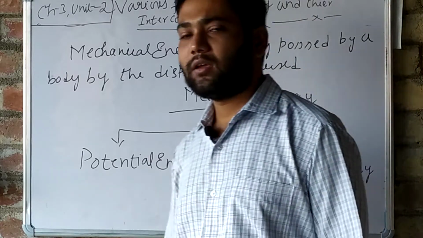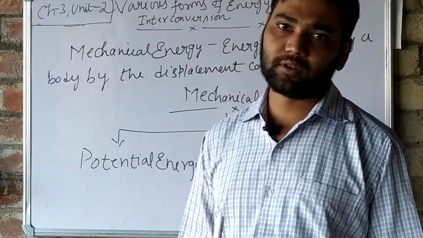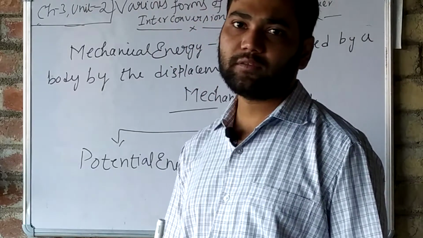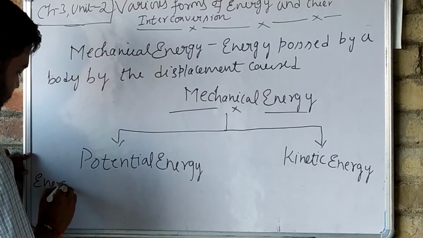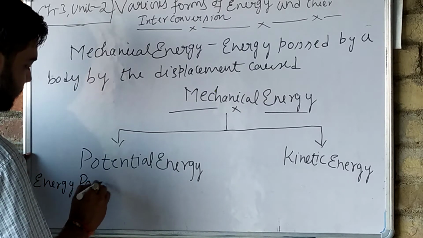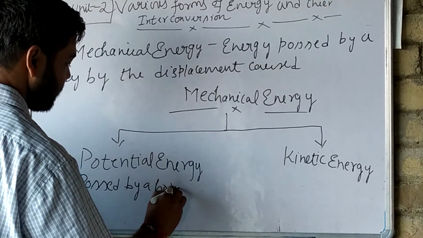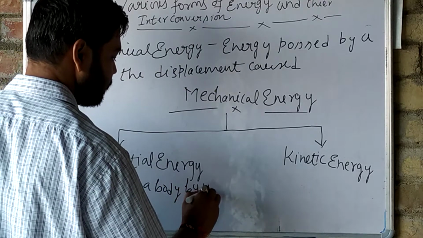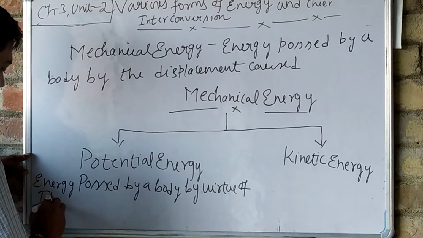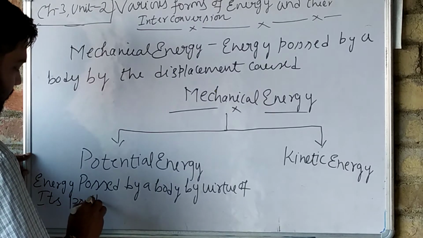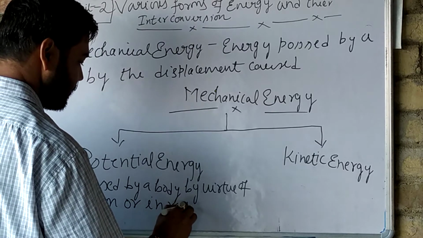What is potential energy? Potential energy is the energy possessed by a body by virtue of its position, or in rest state.